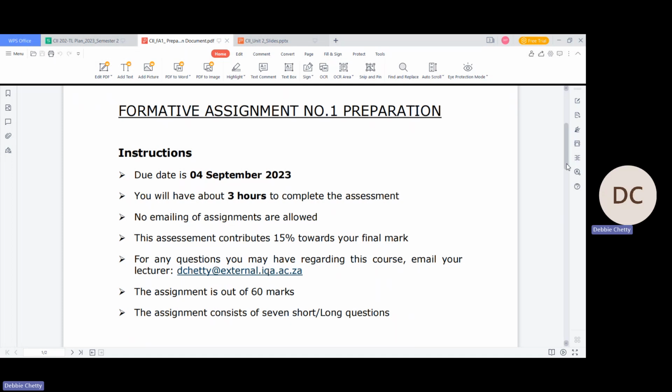If you have any questions regarding assignment one or this module, corporate innovation, you are free to email me. As you can see, the email address here is dchetty@external@iqa.ac.za. You can send your queries here regarding only the module. If you have any queries regarding the module or your assessments, you can email me, but for any other queries, you'll have to contact IQ Academy, right?